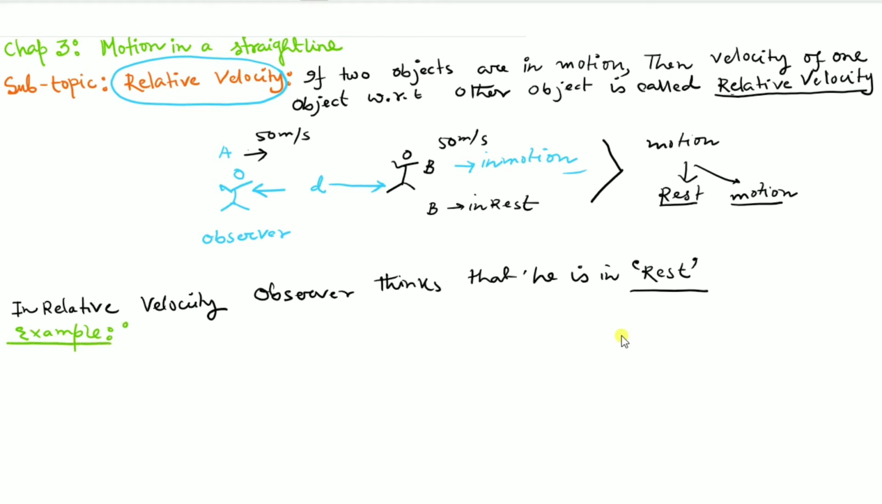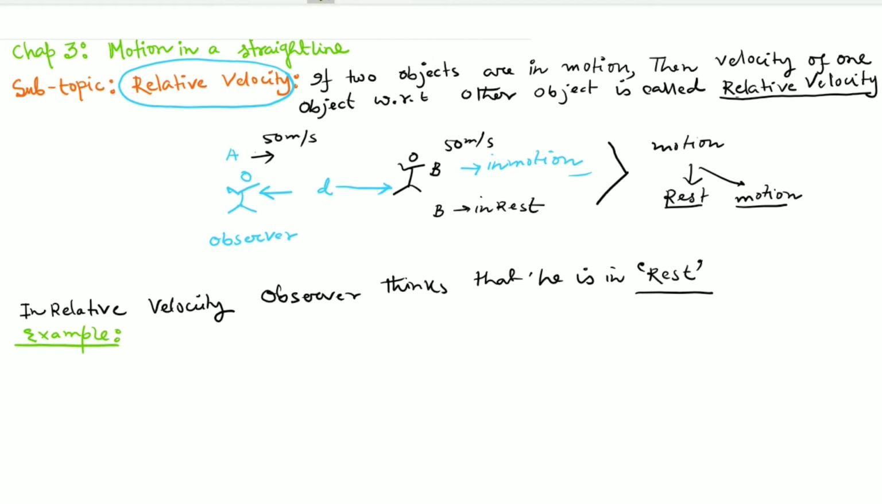What is the example? Suppose you are traveling in a train, and the co-passengers are sitting with you, and you are observing the inner side of the train as well as the outside of the train. You have seen that the stations and the sceneries are going backward, moving backward.